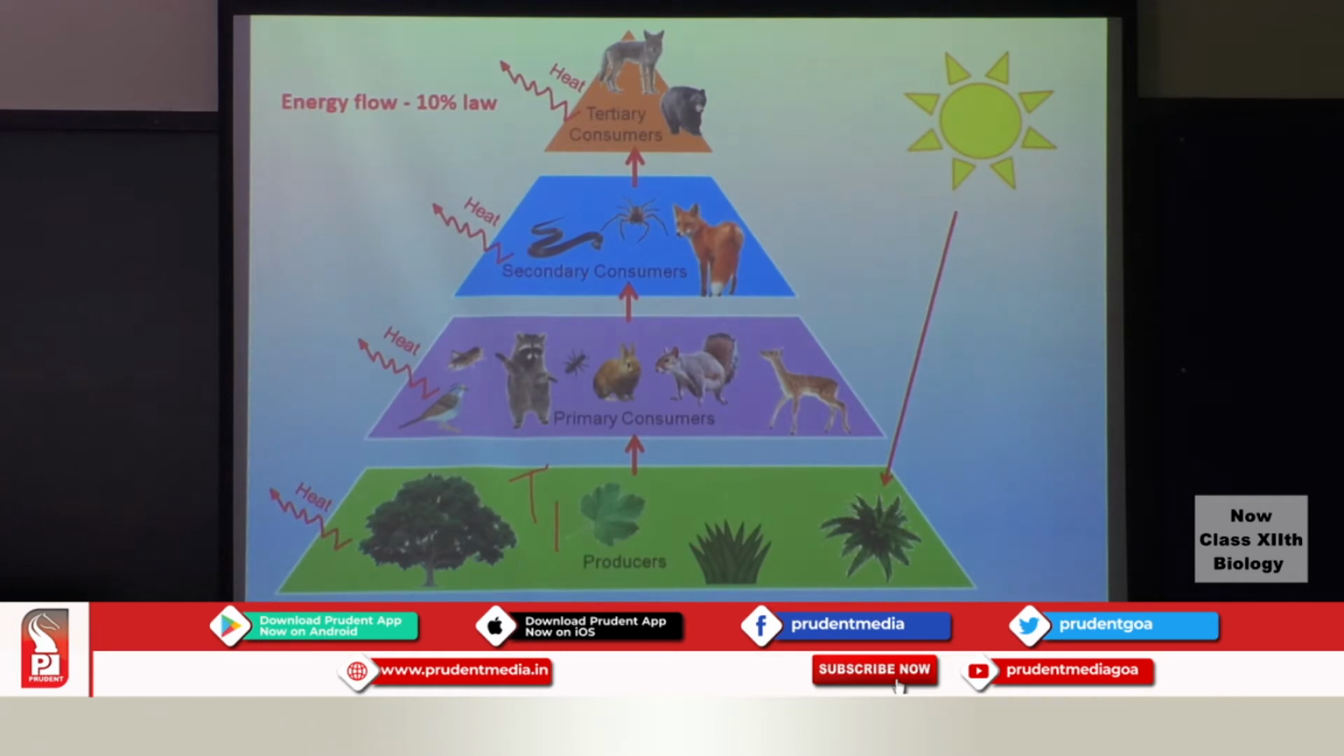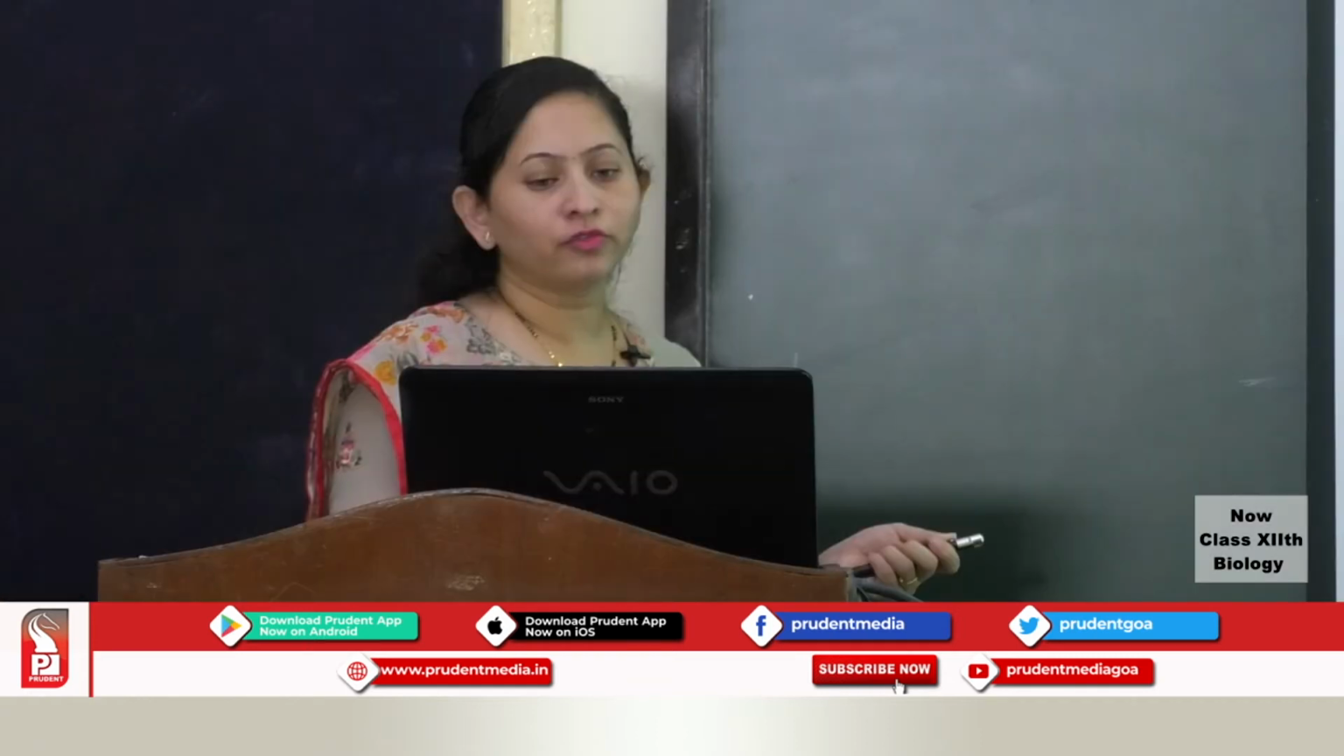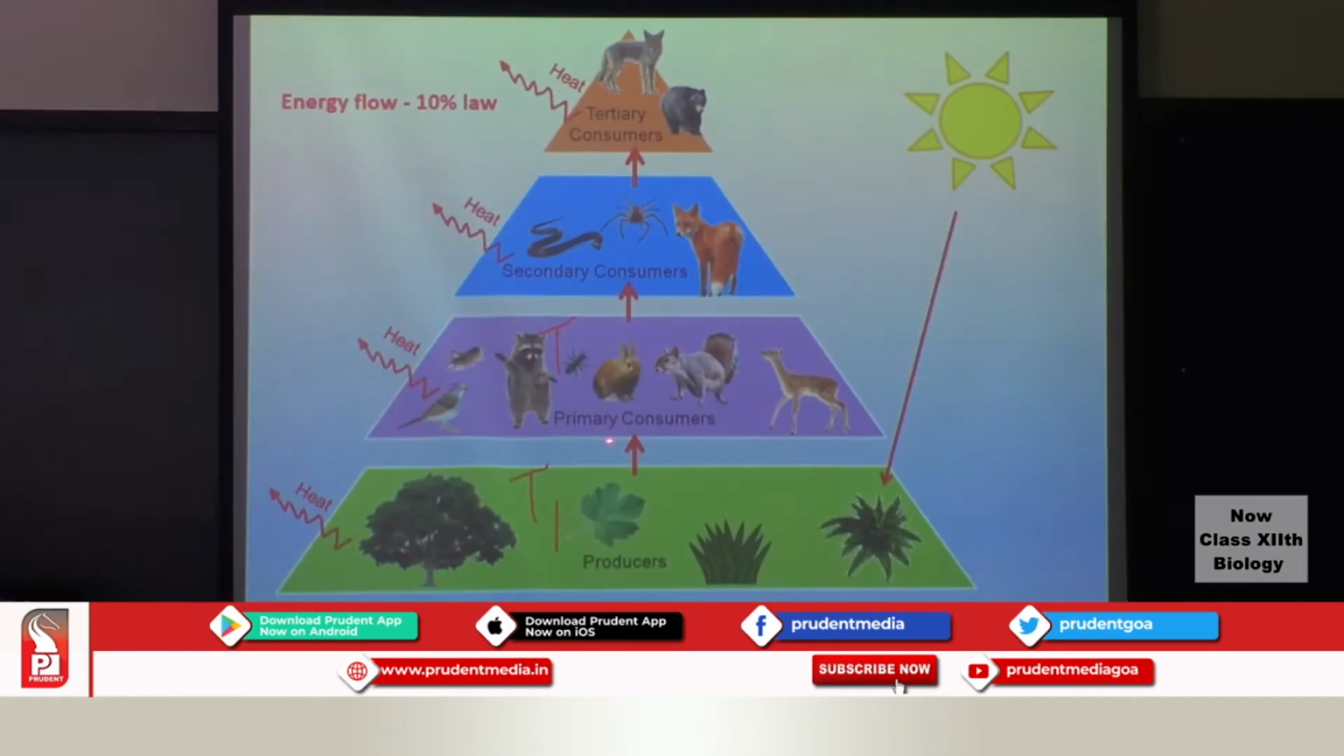And then you have the primary consumers here. These are the primary consumers. They will be occupying the second trophic level. These are the levels on which the organisms are placed in the ecosystem. Then we have the third one, that is the third trophic level. We have the tertiary consumers at the fourth trophic level.